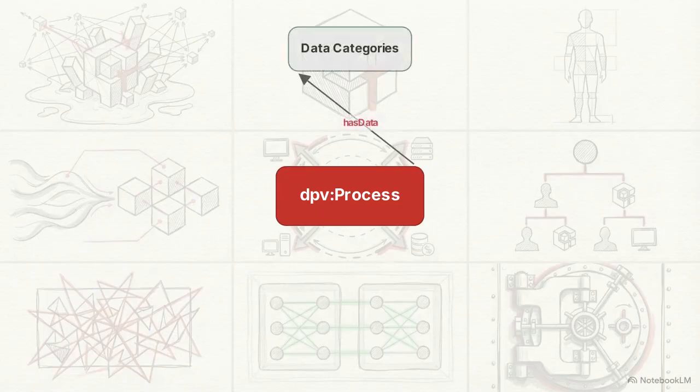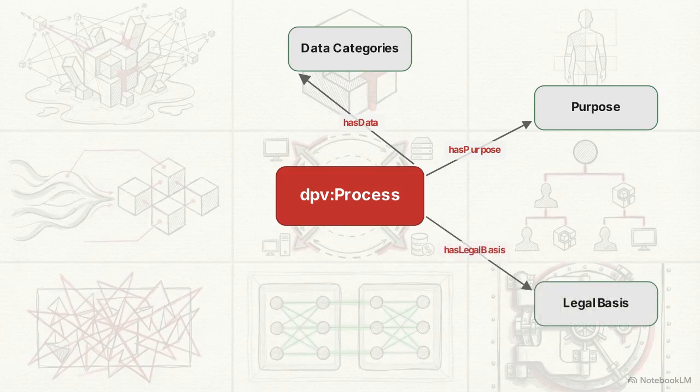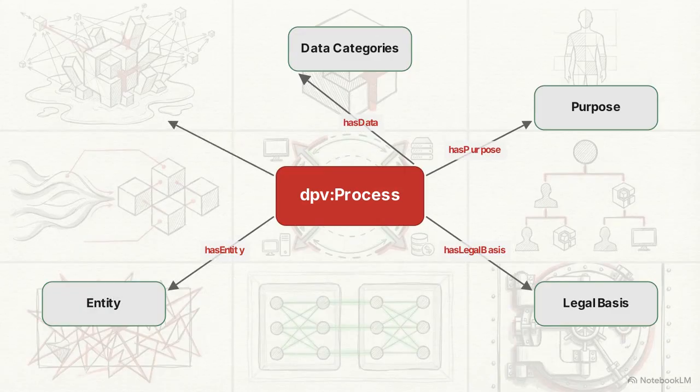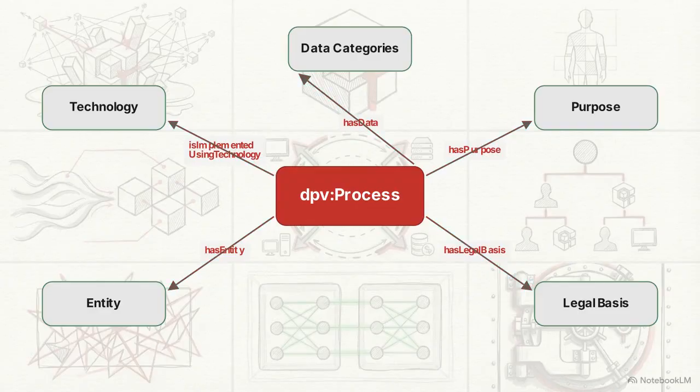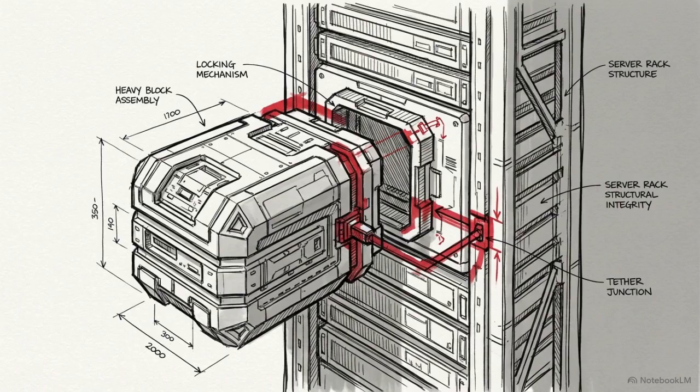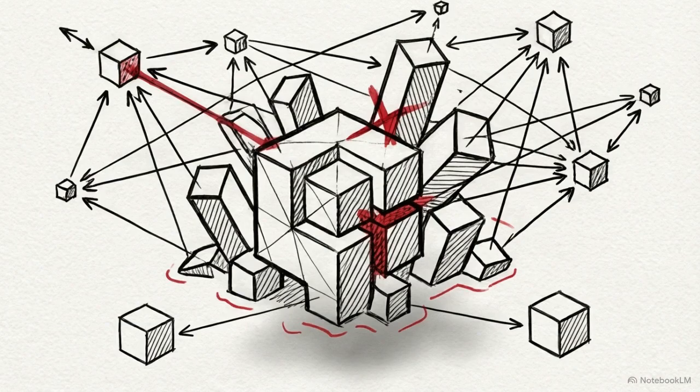We trace the has data edge outward to define the exact categories of data being utilized. We trace the has purpose edge to document the precise justification and operational goal for touching that specific data. We trace the has legal basis edge to ground the operation in regulatory permission, whether explicit consent or legitimate interest. Finally, we trace the has entity and is implemented using technology edges to define responsible actors and the technical systems executing the workflow. By tethering everything to DPV process, the architecture acts as a definitive anchor. It prevents isolated metadata from floating out of context and creating unintended legal liabilities.